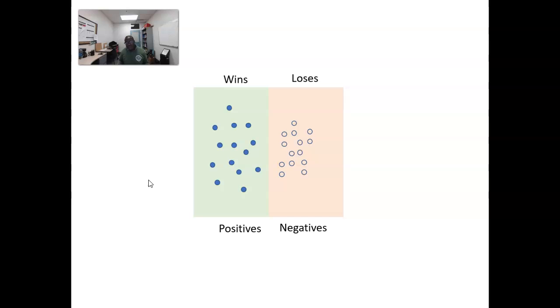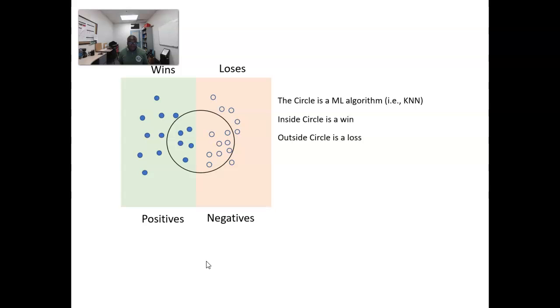That's kind of important in terms of at least understanding how, when you go deeper into the machine learning algorithm, the level of interest. Okay. From there, we have a positive, negative. Okay, yeah, win or loss. And that circle denotes the machine learning algorithm. So anything outside is going to be denoted as a loss. Anything inside is going to be denoted as a win.